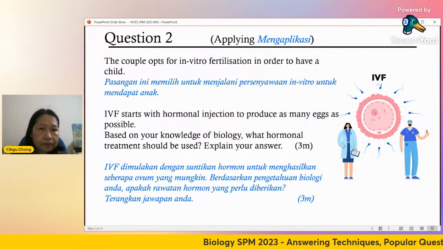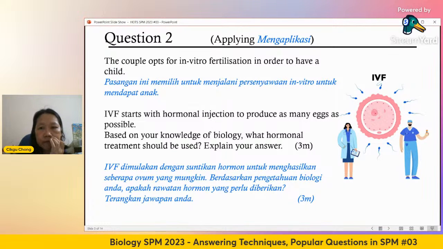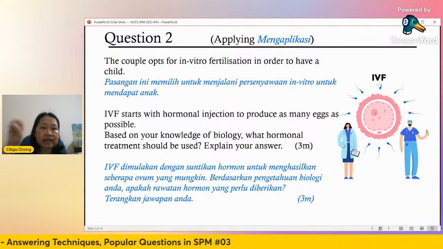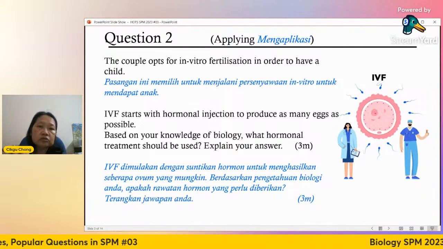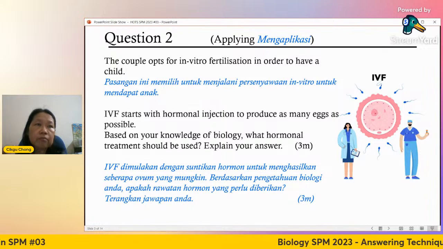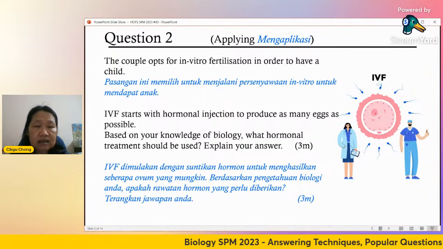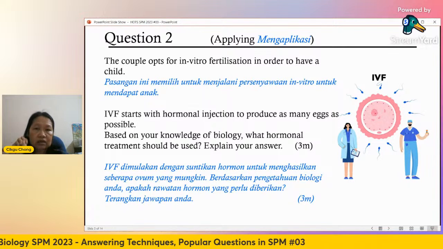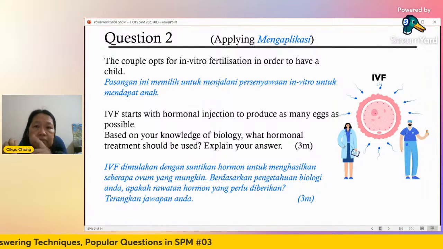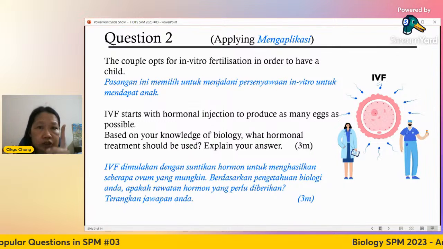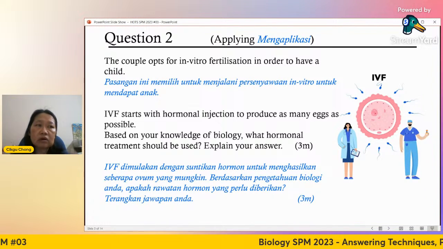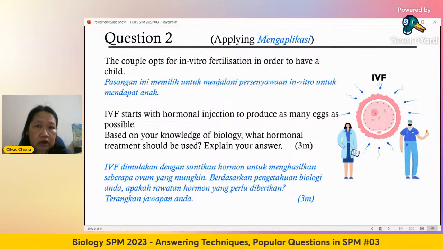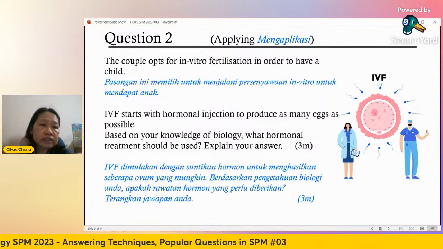All right, so you need to know, for IVF, you need to select the ovum out. Ovum has to be taken out, all right? And in order to give more chances of success, you cannot just take one ovum only. If you take one ovum, in case it doesn't succeed, then you only have one shot. That means you are wasting your money, you know. And this IVF costs at least more than 10,000. If it doesn't work, then you have wasted all your money, right?